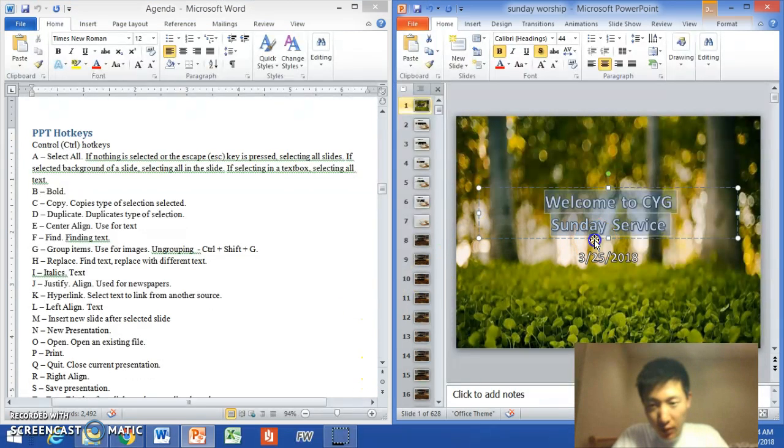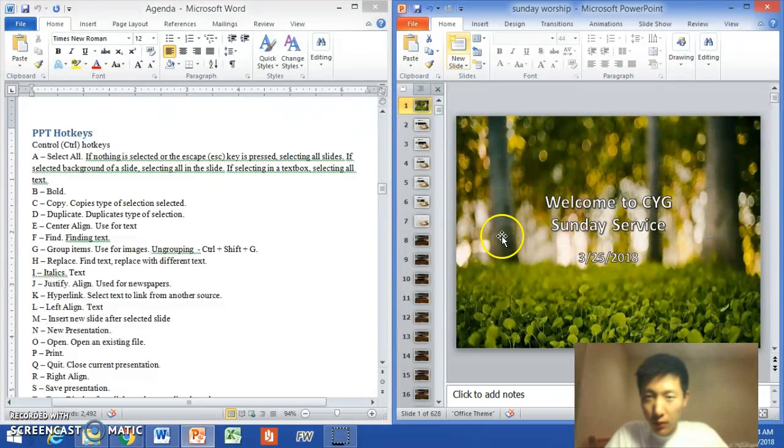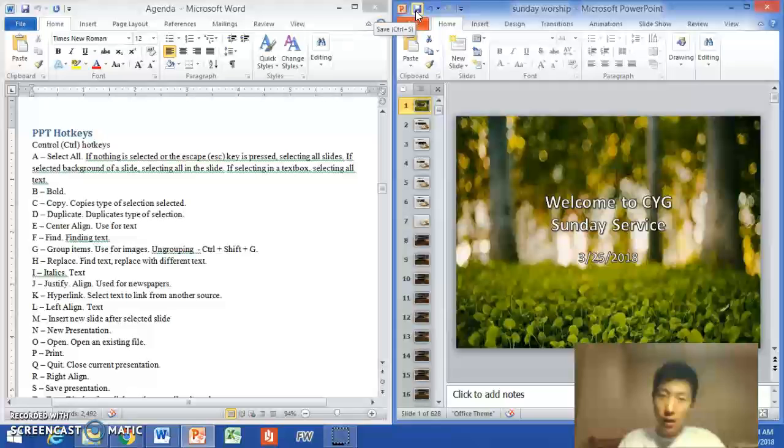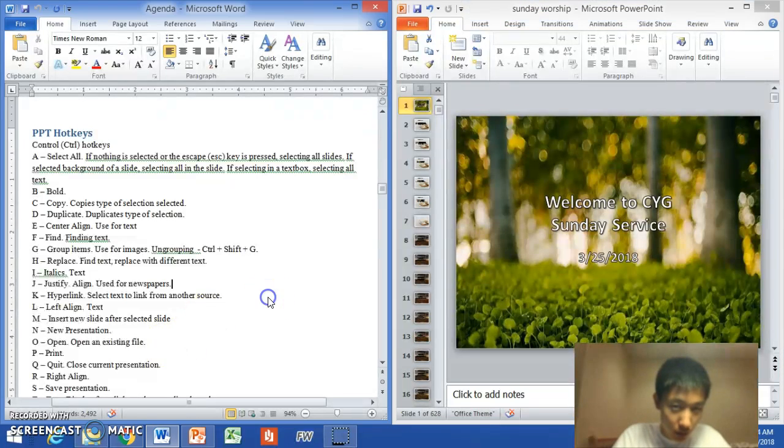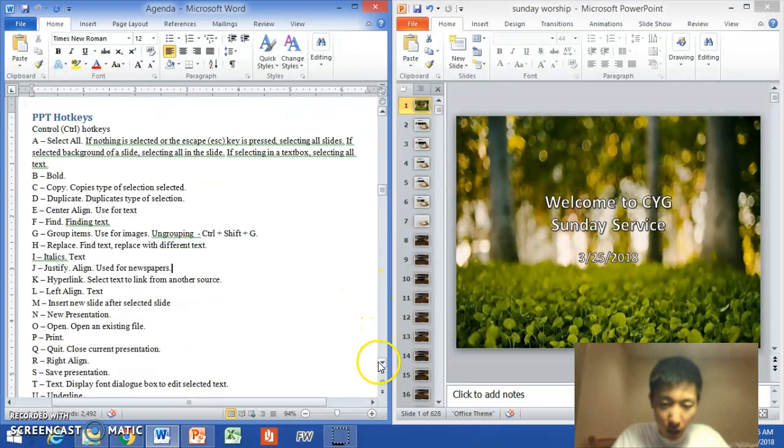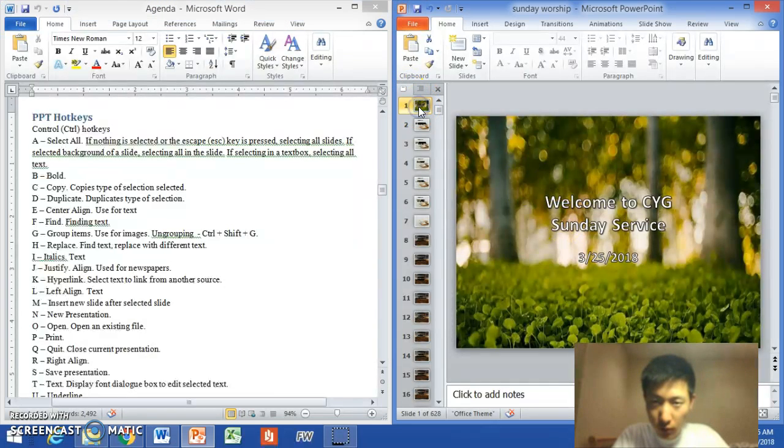Control S, save presentation. Okay, so you guys have been saving your PowerPoint files through this button here, save, but there we go, the hotkey Control S is shown. So Control S, and usually the way to know that you have saved it is that one of these undo or redo buttons should be disabled. So right now the redo button is disabled, so that shows I did save my file.